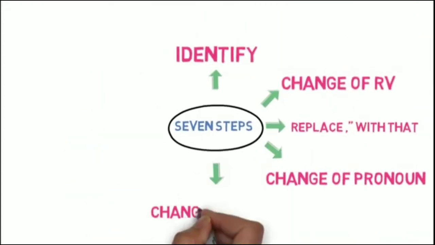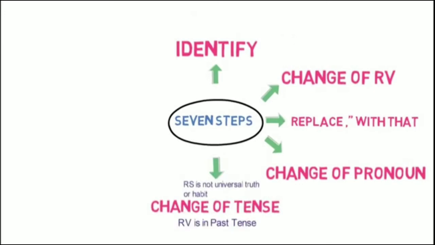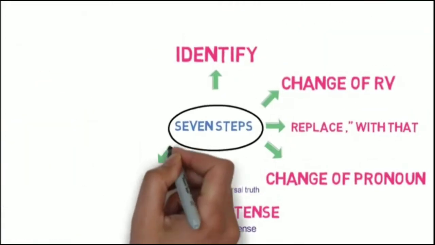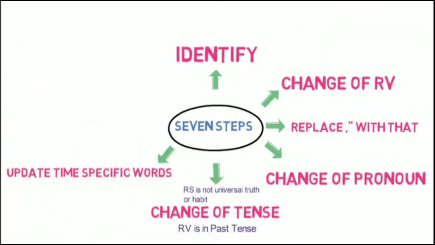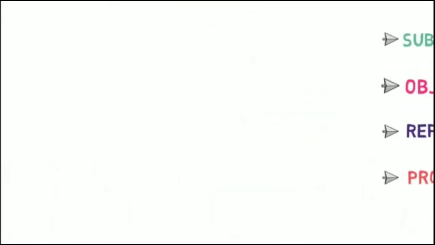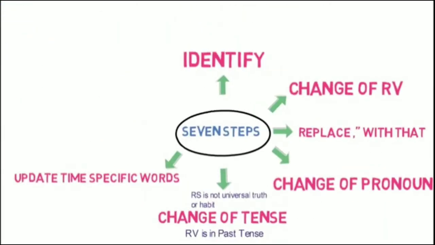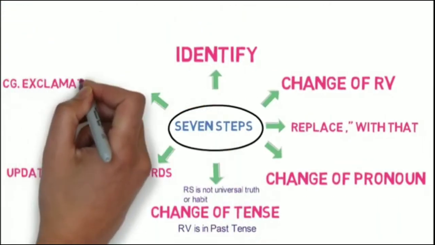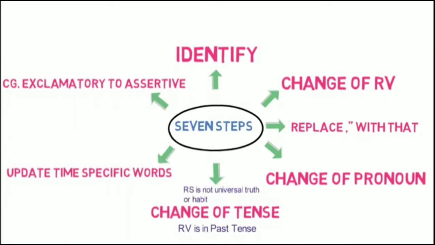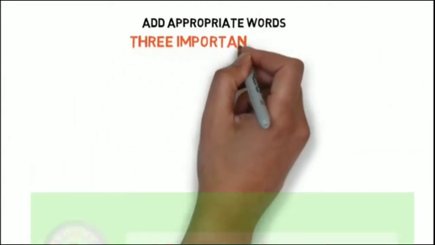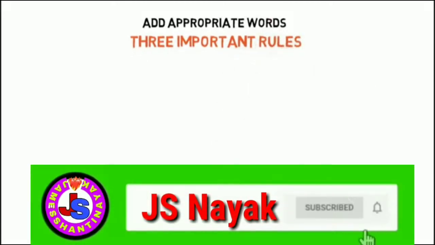Step number 5. Change of tense. Tense will change as per this workflow. Step number 6. Change of words denoting time. The time denoting words will be changed as per this workflow. Step 7. Convert an exclamatory sentence to assertive. We have to learn 3 important rules where the whole sentence is in exclamatory form.